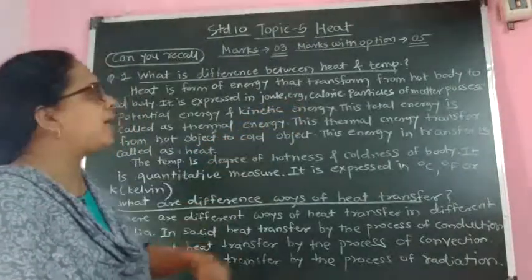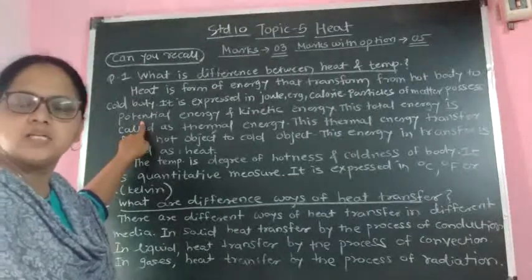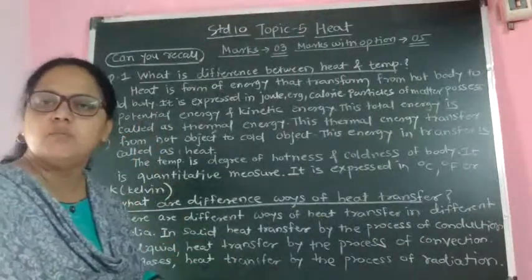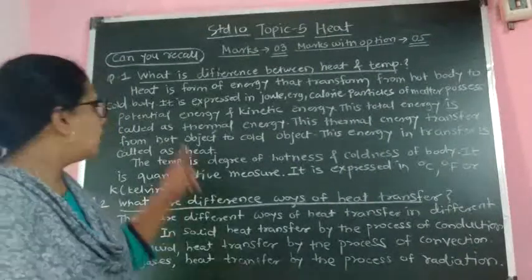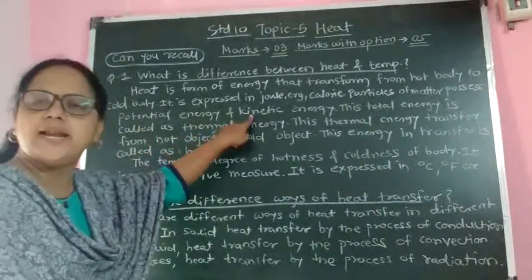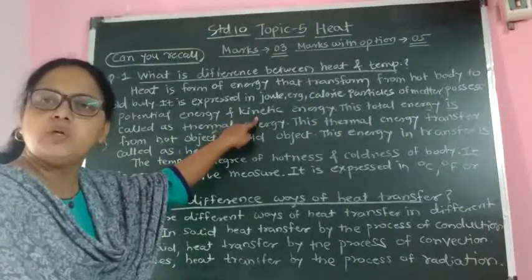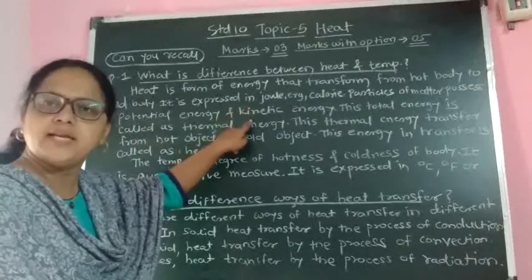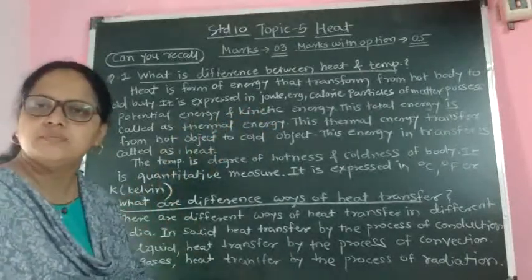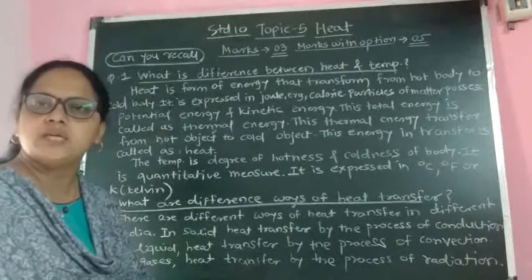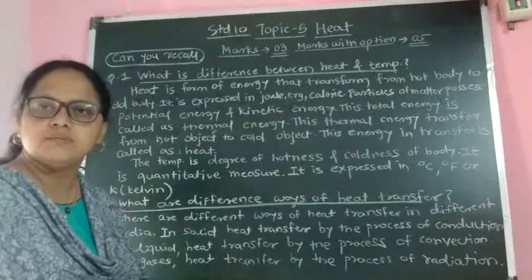Then particles of matter possess two kinds of energy. Particles of matter are made up of atoms and molecules. They possess two types of energy, potential energy and kinetic energy. The addition of potential energy and kinetic energy is called thermal energy.